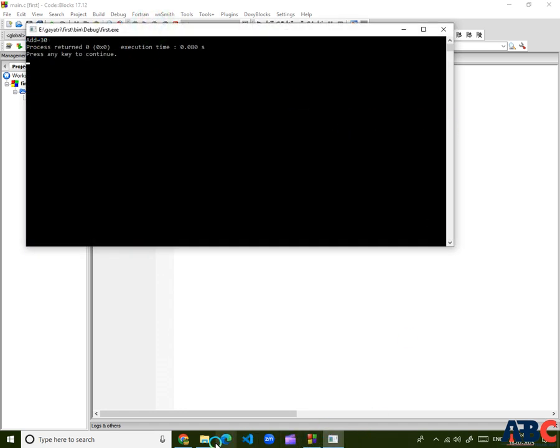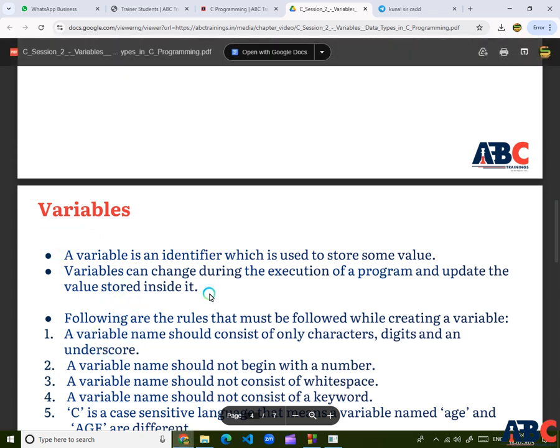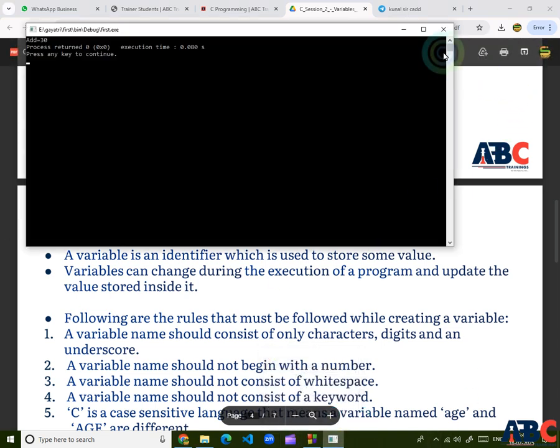So normally variables are identifiers which are used to store some value. A variable has 4 parts: variable name, variable type, variable size and variable value. So what are the 4?